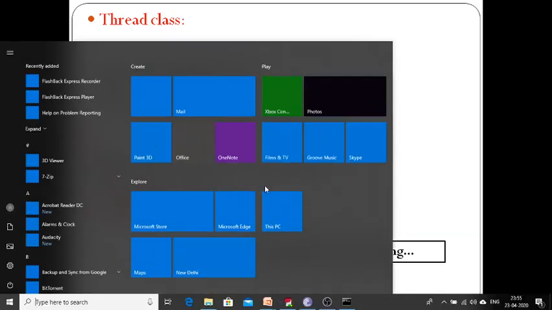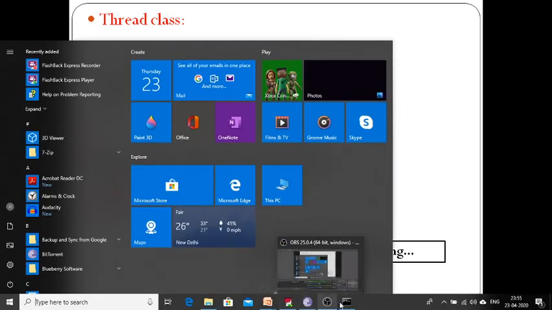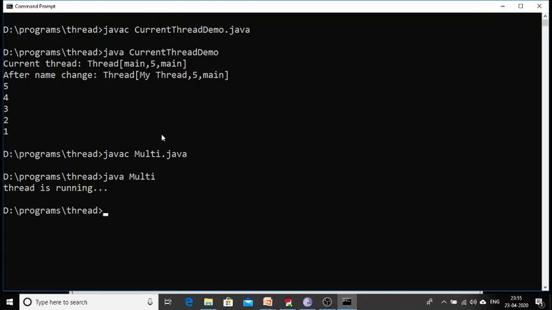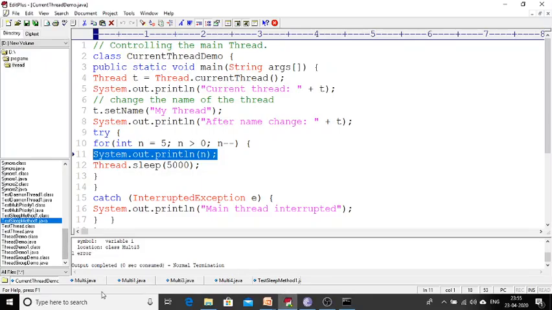Let us check whether it is possible or not. So I got the output: thread is running.